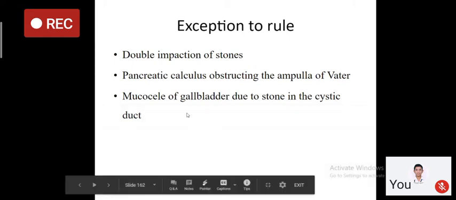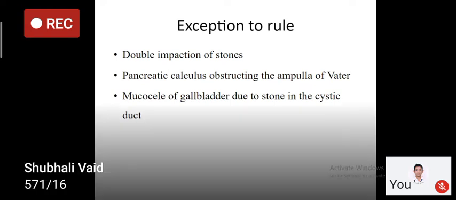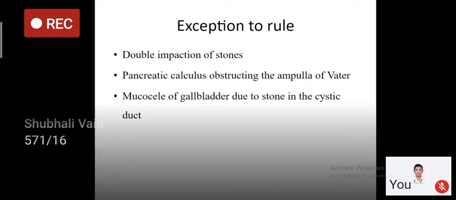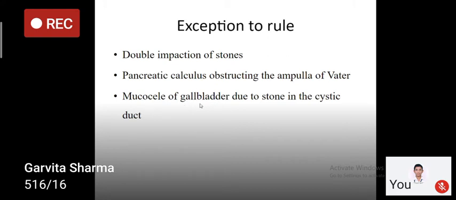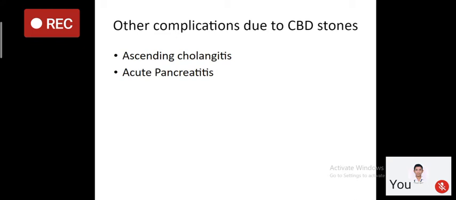Second is if a pancreatic calculus is obstructing the ampulla of Vater, meaning a stone is found in the pancreas and this stone is obstructing the ampulla of Vater. In that condition, there will be obstruction at the ampulla of Vater leading to distension of the gallbladder. Third is mucocele of the gallbladder due to stone in the cystic duct. If there is a stone in the cystic duct, it will lead to formation of mucocele of the gallbladder. So these are the exceptions.